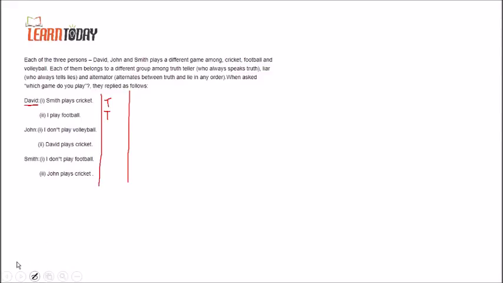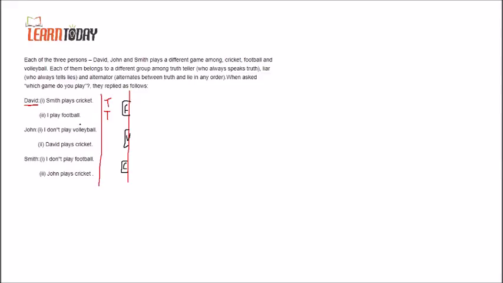Since David is always telling the truth, Smith is playing cricket. And I play football, so David is playing football. Who is remaining? John is the remaining one, and he must play volleyball.